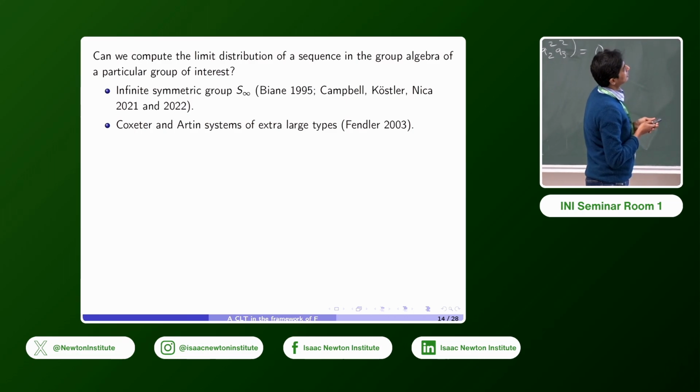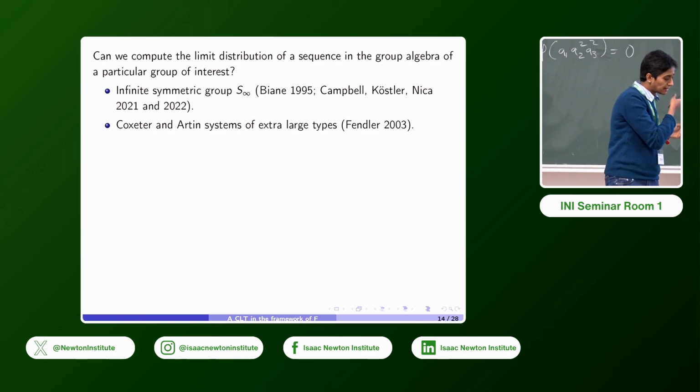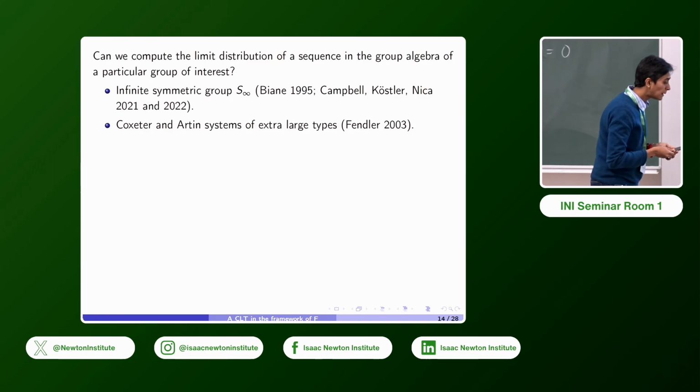And then more recently, first Kostler and Nica, and then Campbell, Kostler, and Nica, worked again in the same context of S infinity, but with a different expectation functional, and had central limit theorems in that context. Fendler in 2003 worked in the context of Coxeter and Artin systems of large and extra large types, and showed CLTs in this context as well.